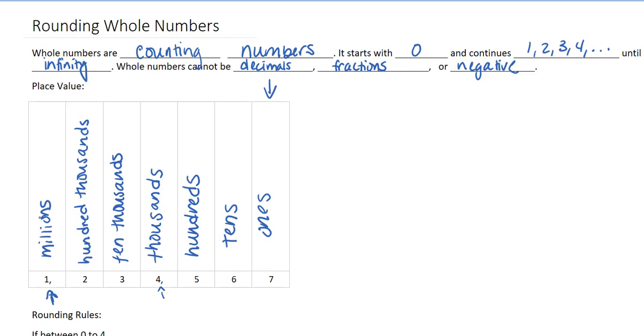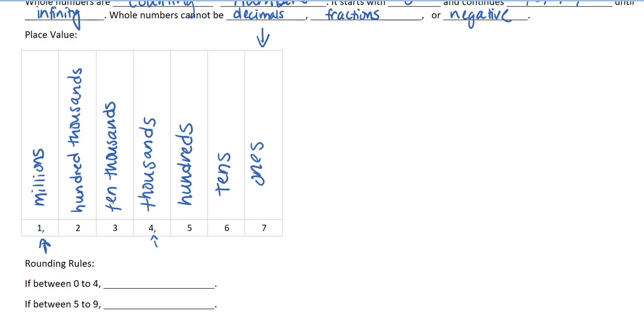So now we have our place values. Let's go over our rounding rules. If we're between 0 to 4, we're going to round down, essentially stay the same number. And if it's between 5 to 9, we're going to round up. So now let's look at some examples.